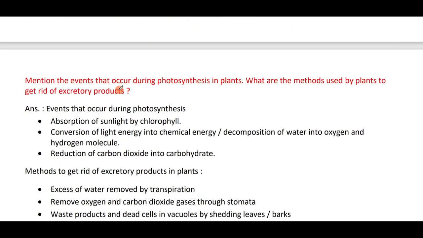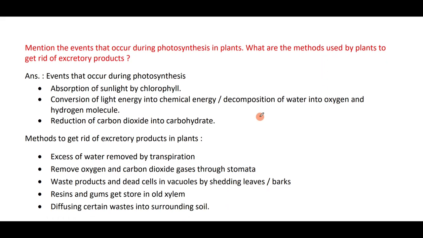Mention the event that occurs during photosynthesis in plants. What are the methods used by the plants to get rid of excretory products? Events that occur during photosynthesis, already we have studied: absorption of sunlight by chlorophyll, conversion of light energy into chemical energy, decomposition of water into hydrogen and oxygen, and reduction of carbon dioxide into carbohydrate. Methods to get rid of excretory product in plant.